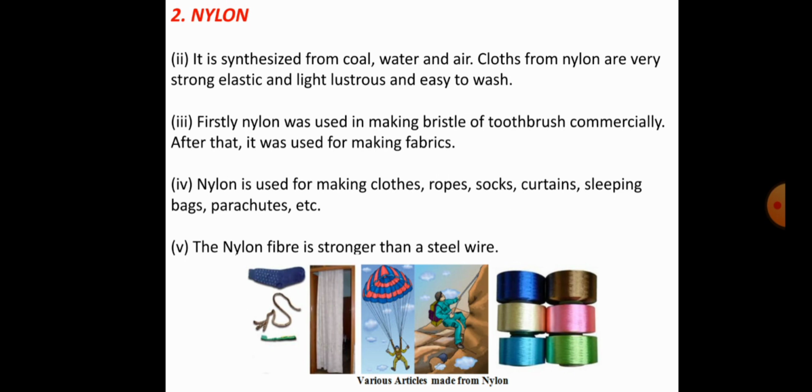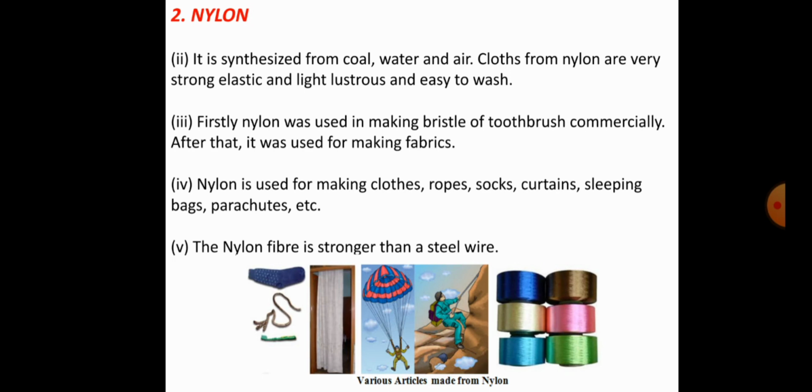So we use nylon for manufacturing cloth, and those cloths are strong, elastic, light, lustrous, and very easy to wash.